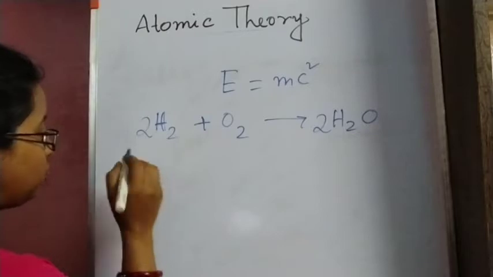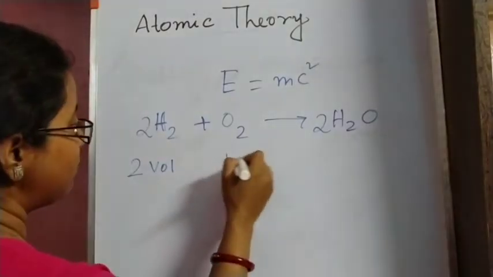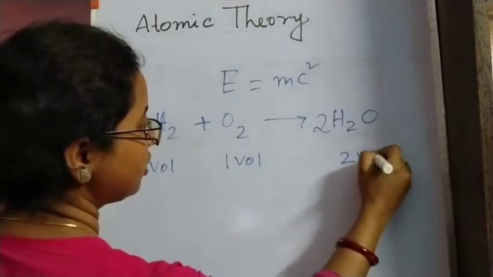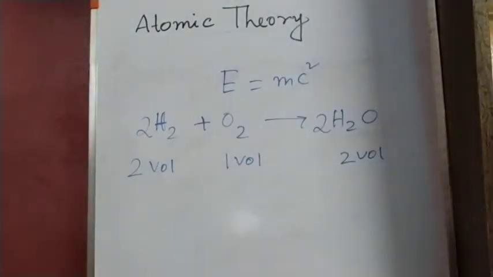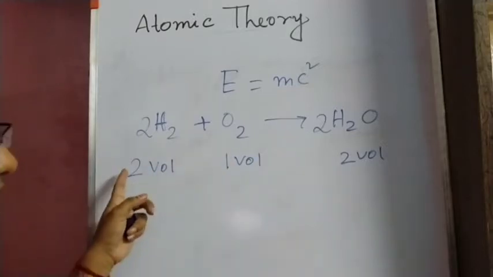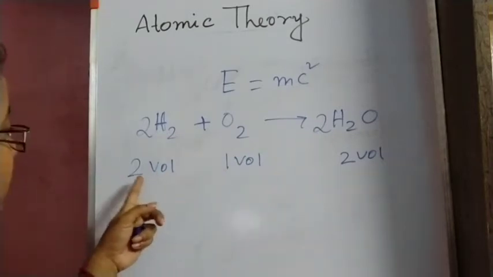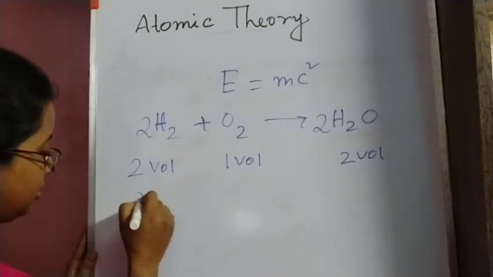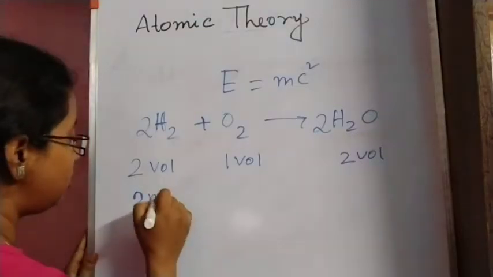So 2 volumes of hydrogen will combine with 1 volume of oxygen to produce 2 volumes of water vapor. As the volumes are in a simple ratio, this was told by Gay-Lussac, and according to Dalton, the atoms present in it are also in a simple whole number ratio.